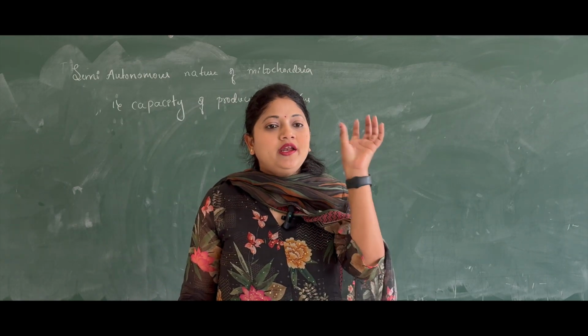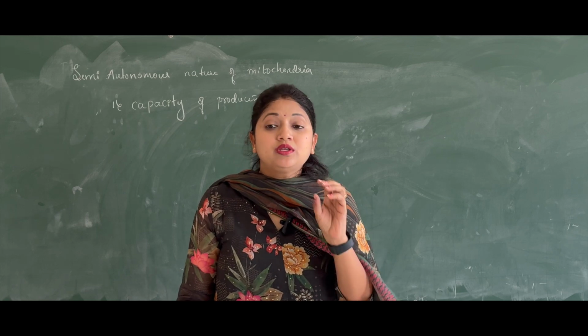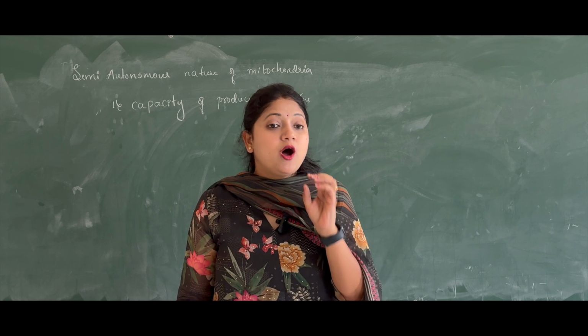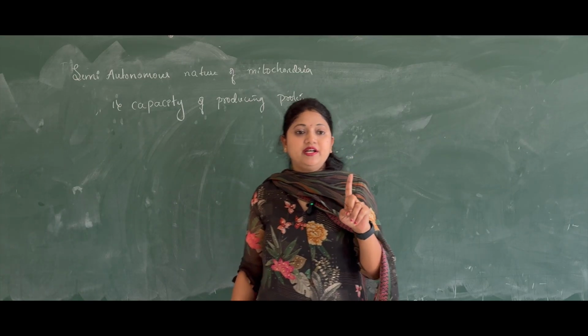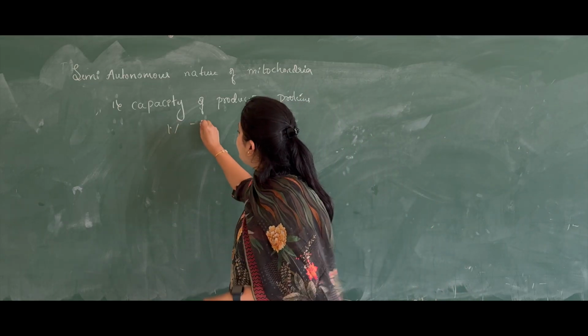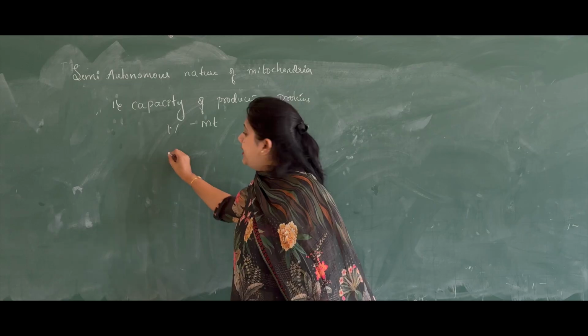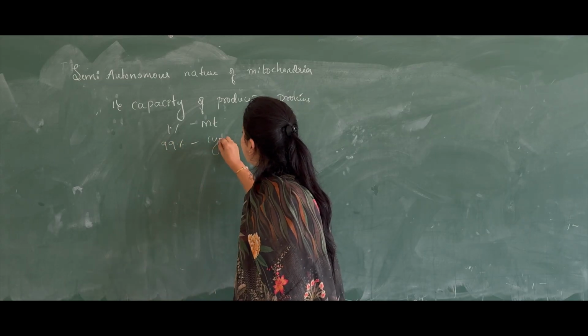On an average, mitochondria requires around 1000 to 1500 proteins, and among all this 1500, 1% of the proteins is usually produced in the mitochondria itself, and the remaining 99% is produced in the cytoplasm.